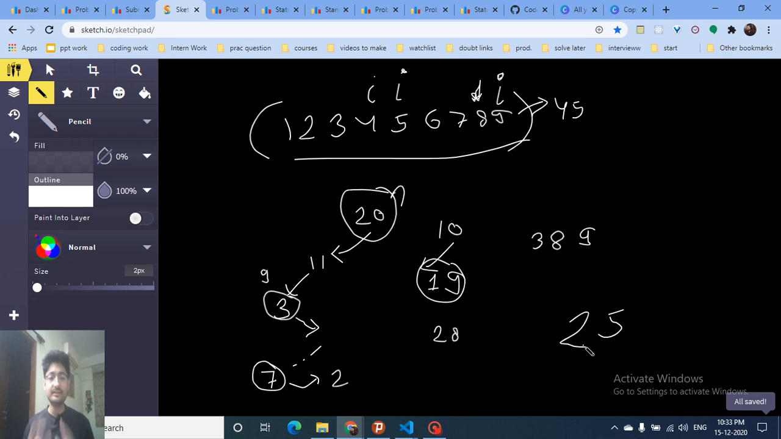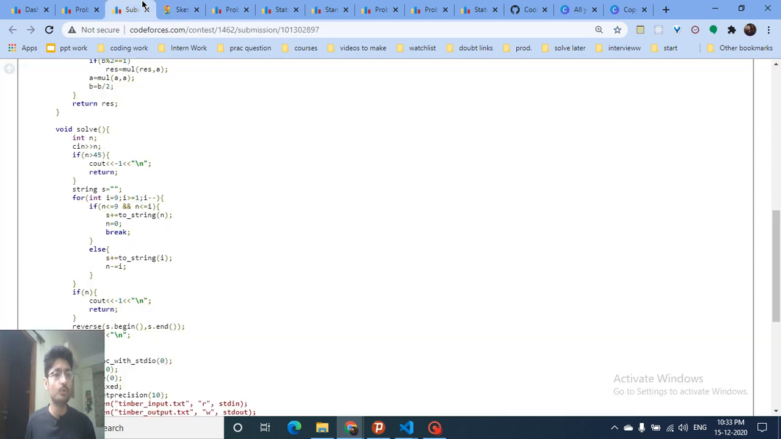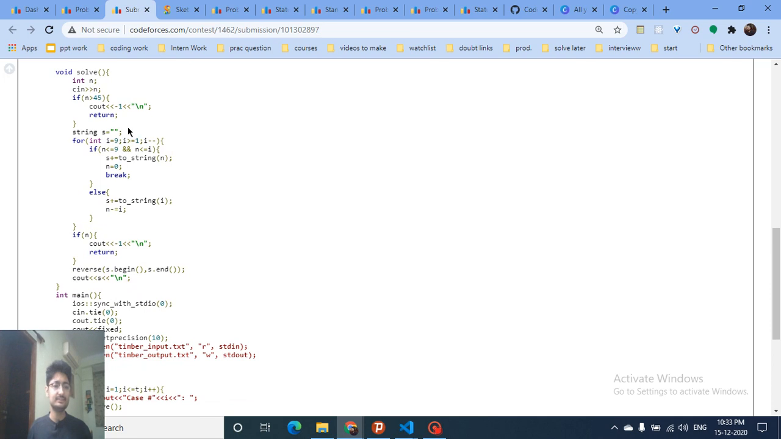I hope you get the intuition of how to solve this problem. I'll show you more with the code part. As you can see, this is the case which I've told you. If n is greater than 45, because if you sum up the numbers from 1 till 9 it equals 45, then the answer is -1. Else, this is a string. So you'll start from I equal to 9 till 1.